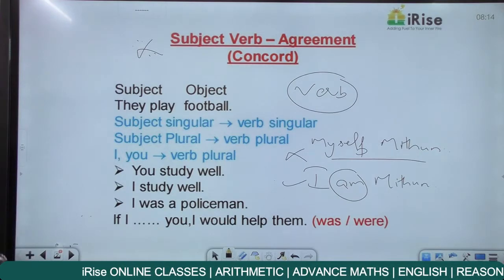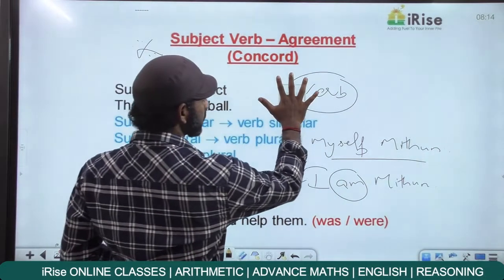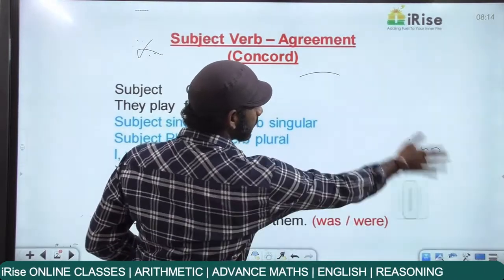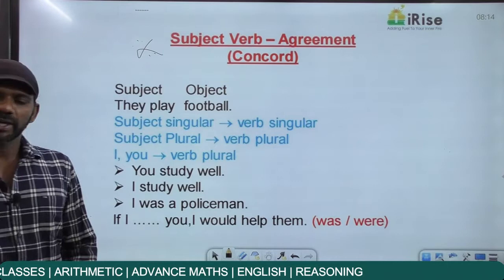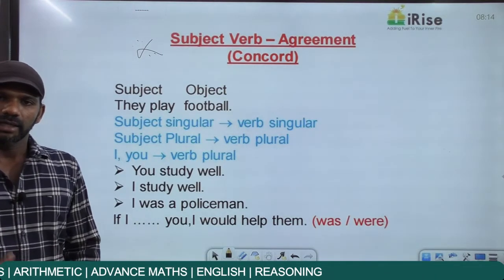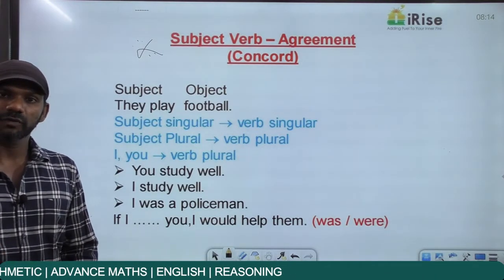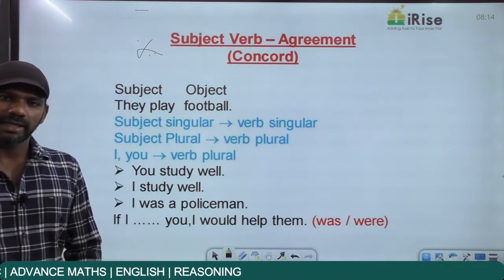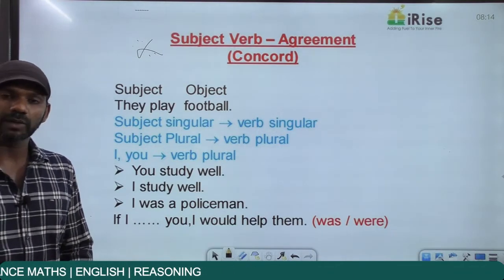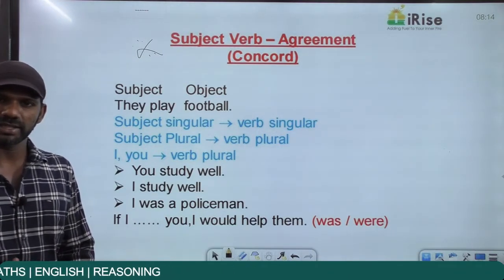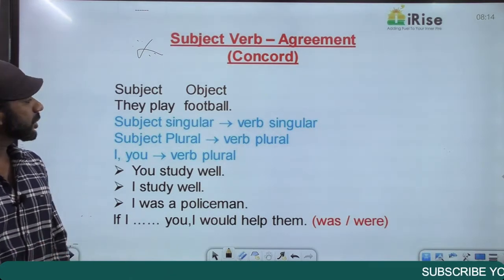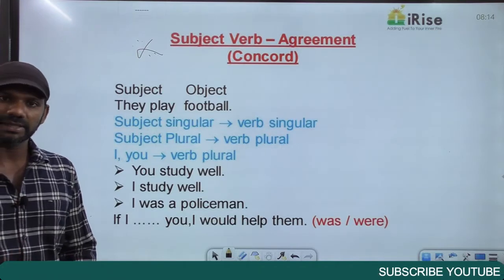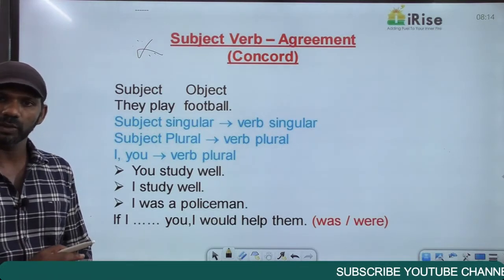Now subjects can be nouns as well as pronouns. You know what a noun is, you know what a pronoun is. A noun is a naming word. The name of anything can be called a noun. A pronoun is a word that is used instead of a noun or in the place of a noun. Any word that substitutes a noun or replaces a noun is called a pronoun, like he, she, it, they, you, we, me, etc. So subject and object can be living things as well as non-living things, but only nouns or pronouns.